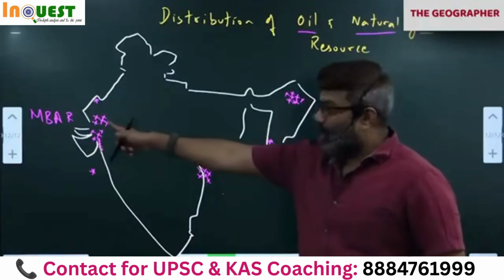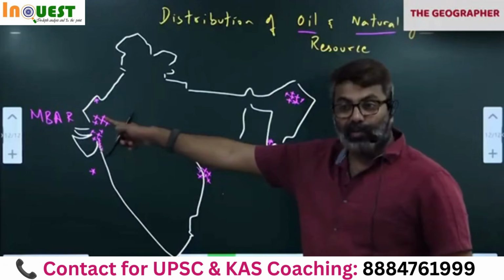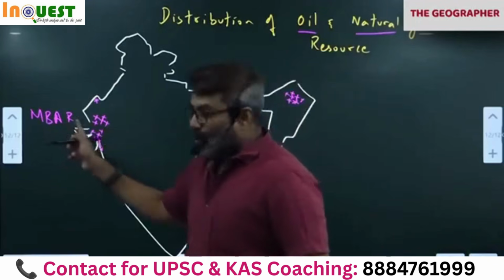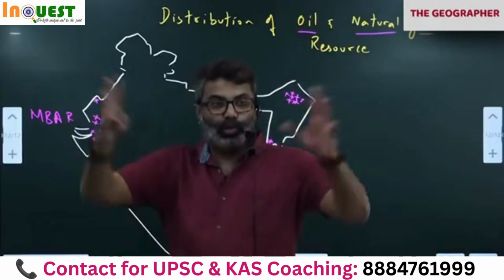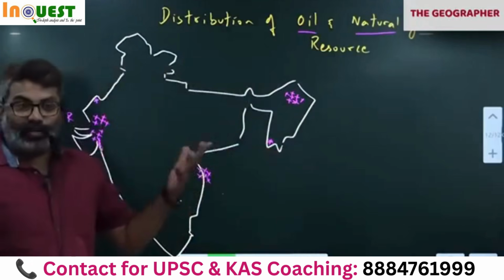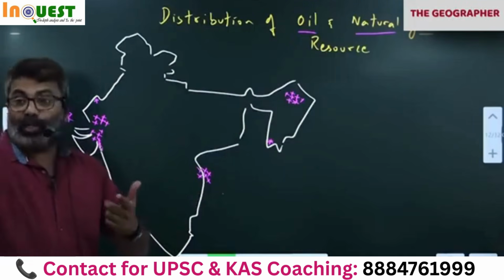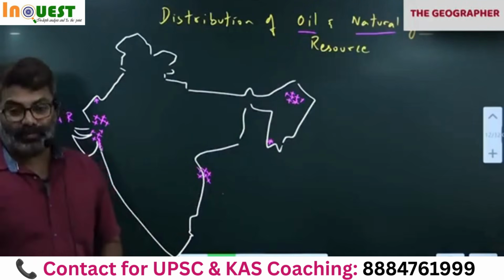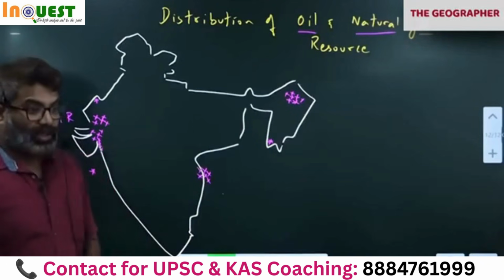I told you these fields: Mangala, Bhagya, Aishwarya, Rajarajeshwari. If you want, you can Google this: Mangala Bhagya Aishwarya oil field. It will show prosperous oil fields. That means India has a lot of oil wealth. It is not like we don't have oil. But the problem is our population is very high. Consumption of oil is very high.